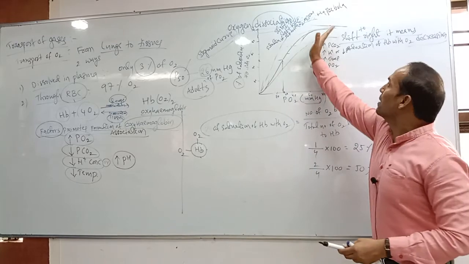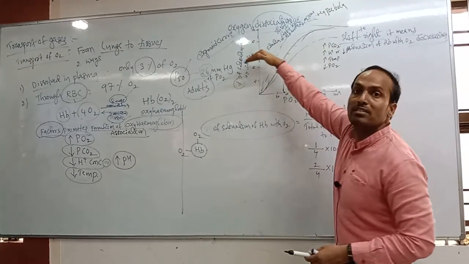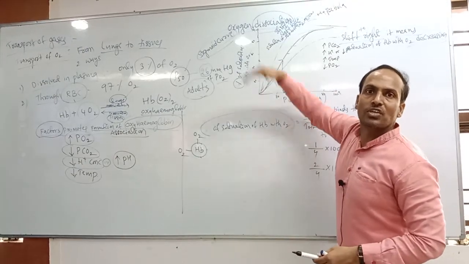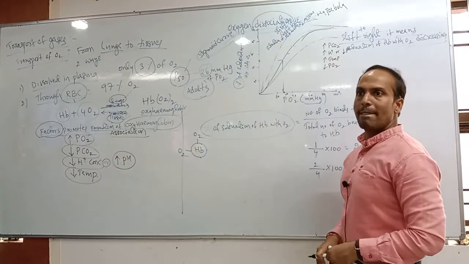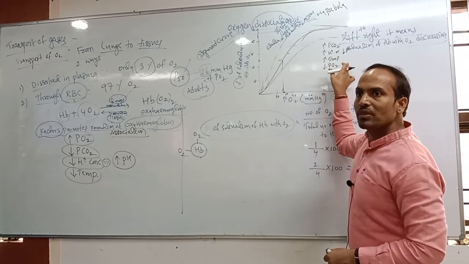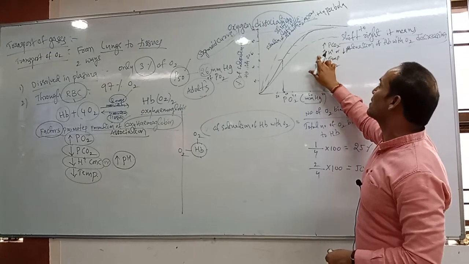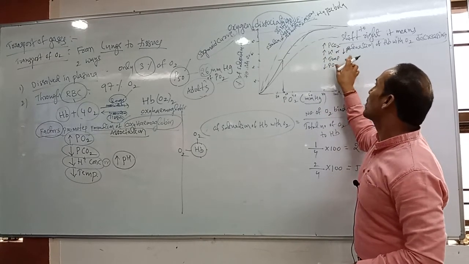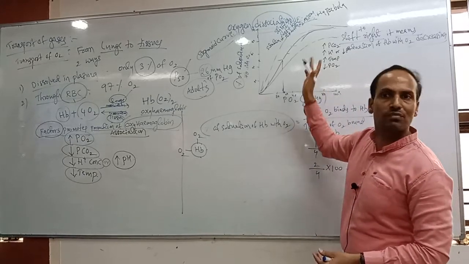Don't get confused. If it is tilting or shifting to the right, it means saturation is decreasing. Saturation of hemoglobin with oxygen is decreasing. Got the clarity? So these are the conditions: high partial pressure of carbon dioxide, high H plus or low pH, high temperature, and low partial pressure of oxygen.